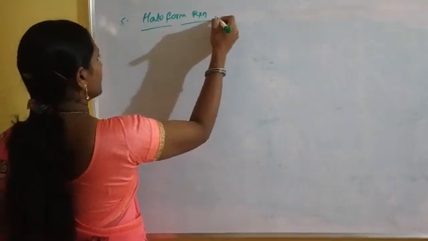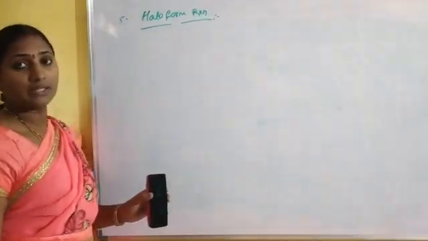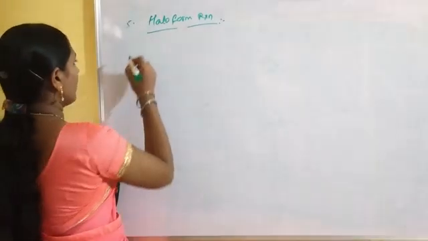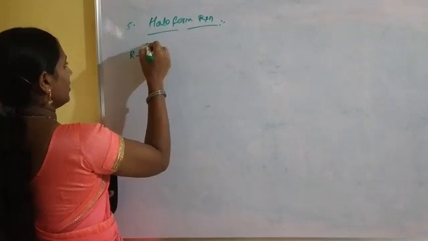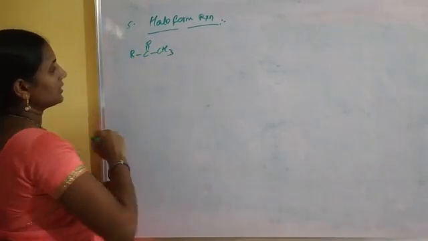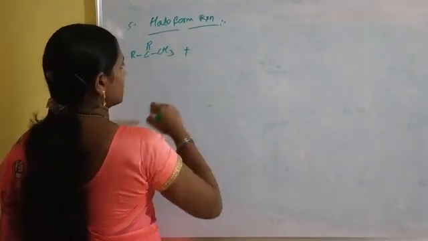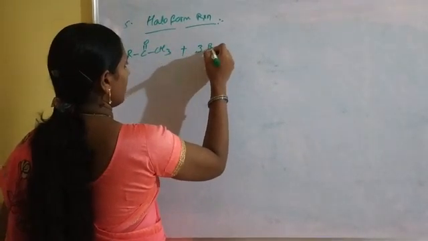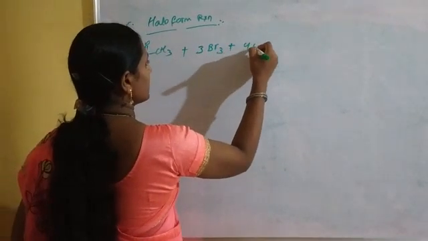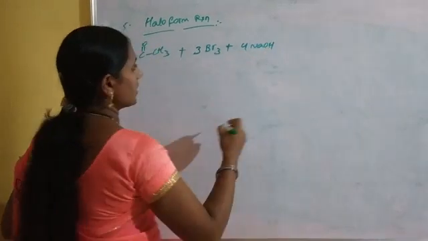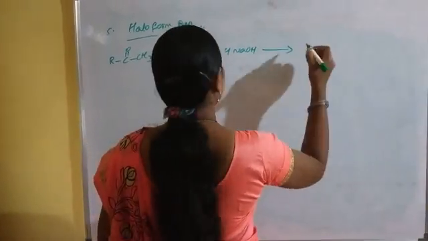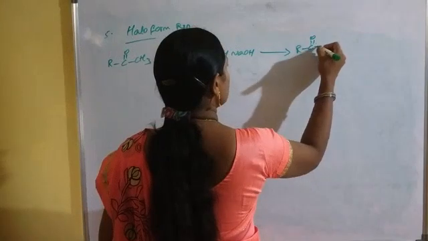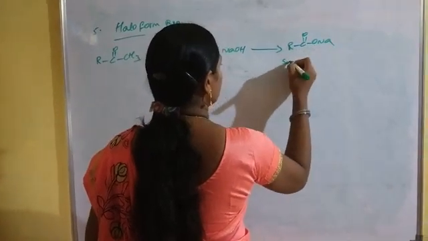In the haloform reaction, only an alpha-methyl containing carbonyl compound is involved. Now if you take RCOCH3, the methyl carbonyl compound is treated with 3 moles of halogen in the presence of 4 moles of sodium hydroxide to form the product, the sodium salt of the acid.